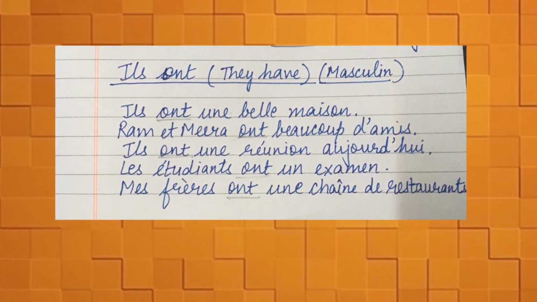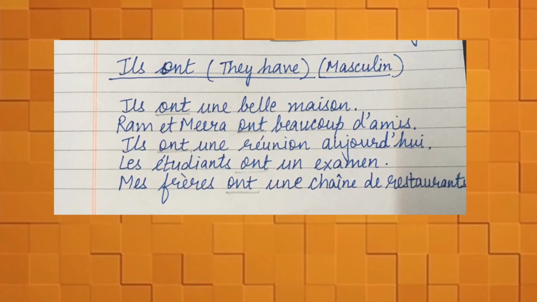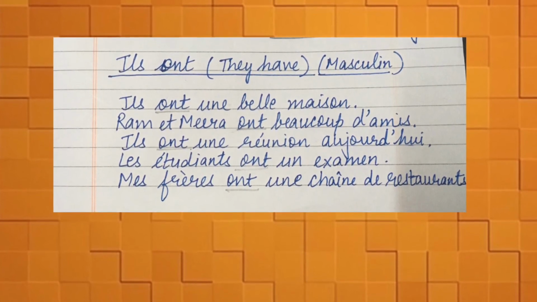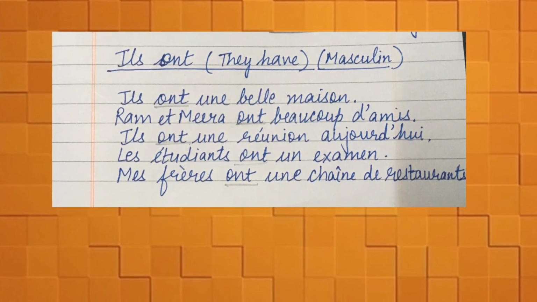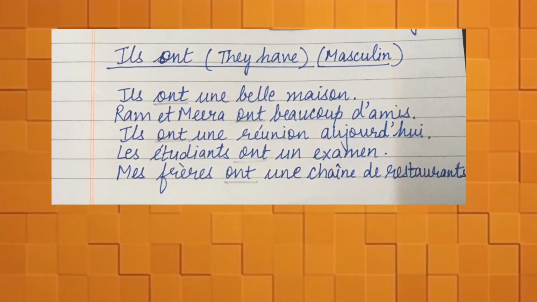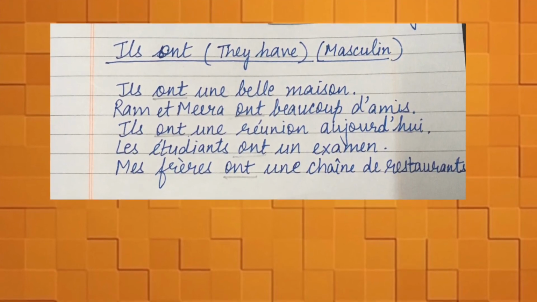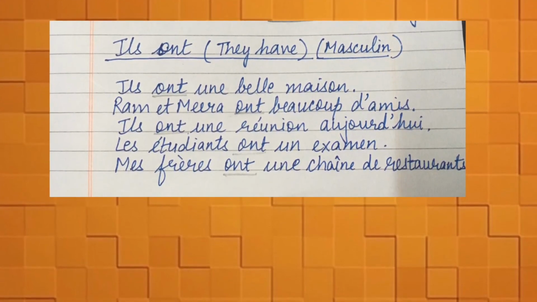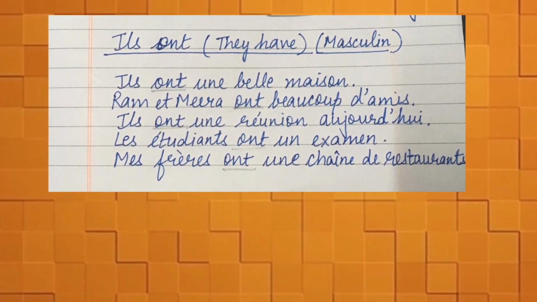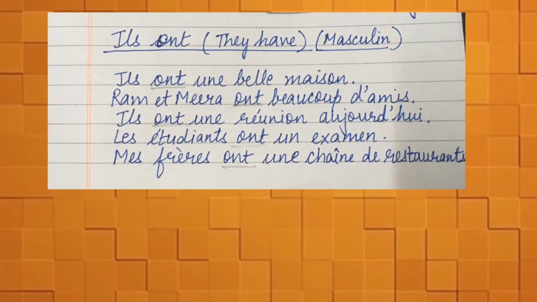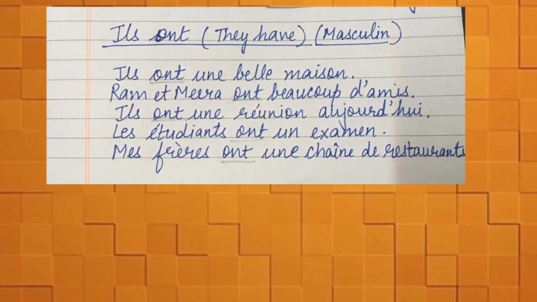Next is "Ram et Mira ont beaucoup d'amis". It means Ram and Mira have many friends. Next is "Ils ont une réunion aujourd'hui", means they have a meeting today. Next is "Les étudiants ont un examen", means the students have an exam. Next is "Mes frères ont une chaîne de restaurants", means my brothers have a chain of restaurants.